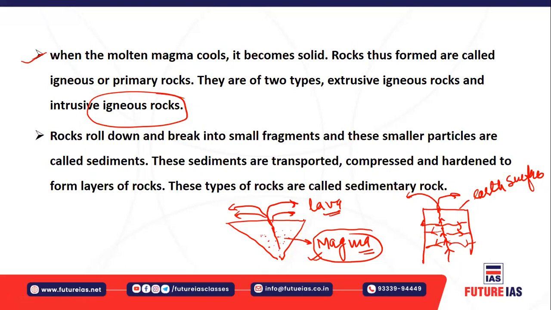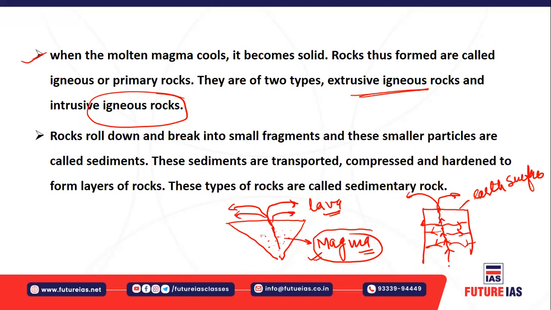So intrusive igneous rocks means the rocks which are formed out of the deposition of molten magma within the earth's surface, isn't it? And there is another set of rocks called extrusive igneous rocks. Extrusive means the rocks which are found on the earth's surface.